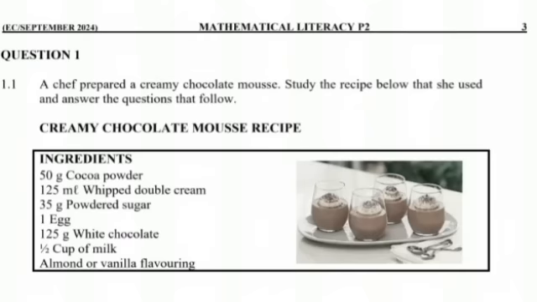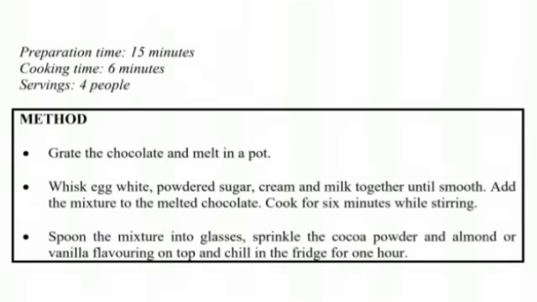So we see the ingredients for the mousse, and they also gave us the method of how to prepare the mousse. They're telling us preparation time is 15 minutes, cooking time is 6 minutes, and that recipe with those ingredients is to serve 4 people.